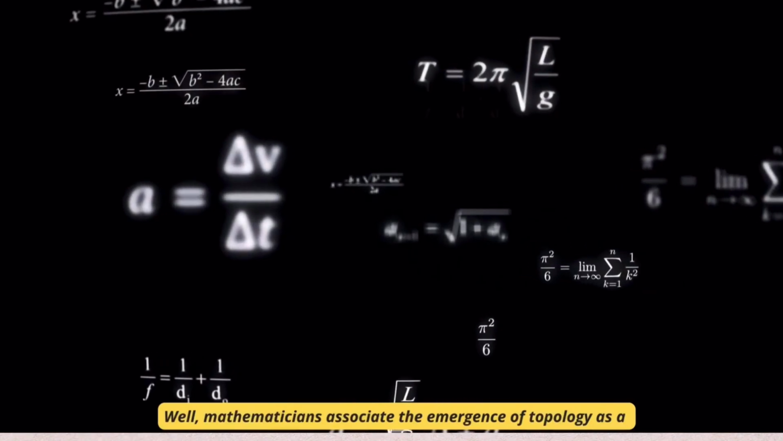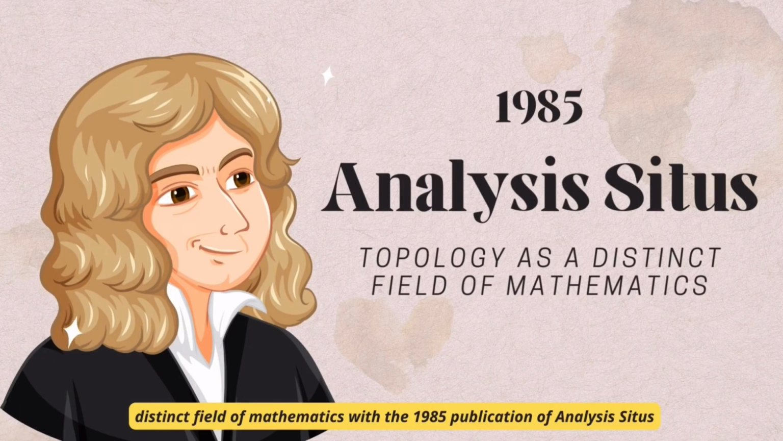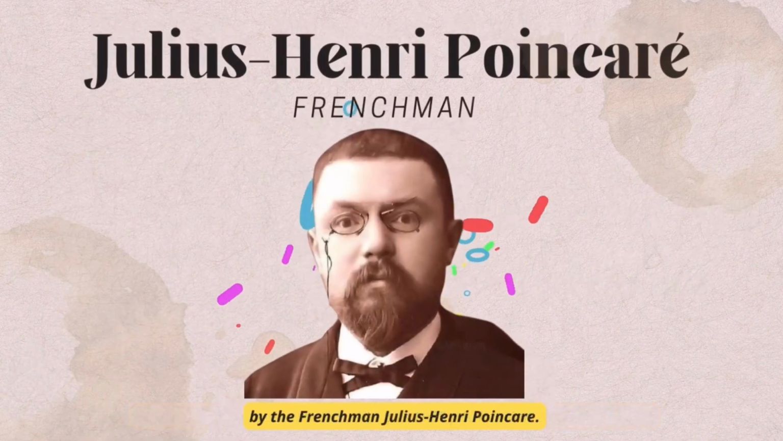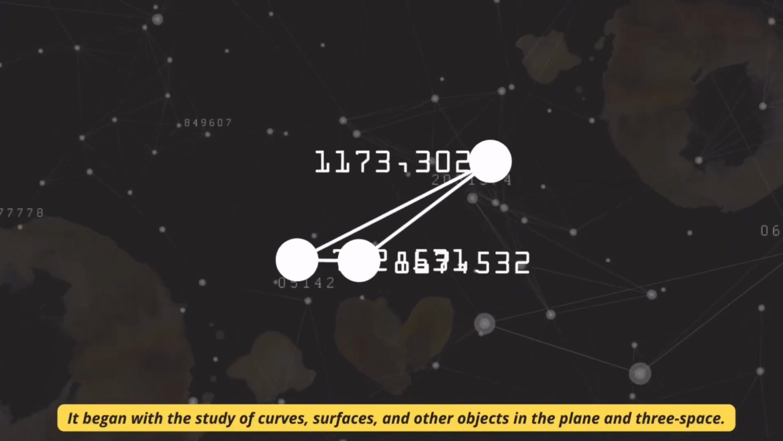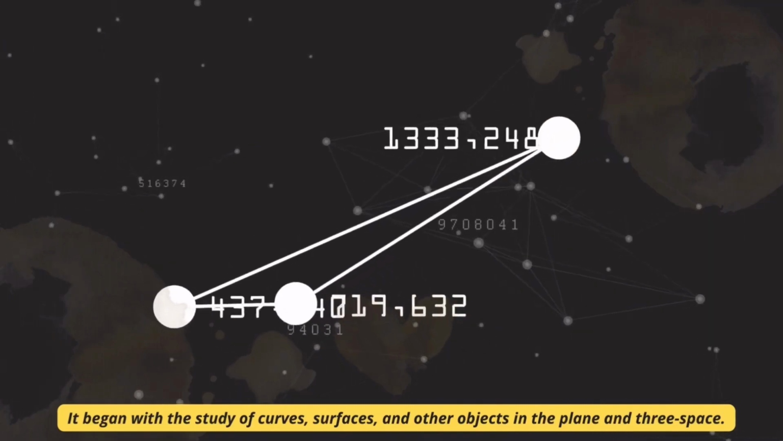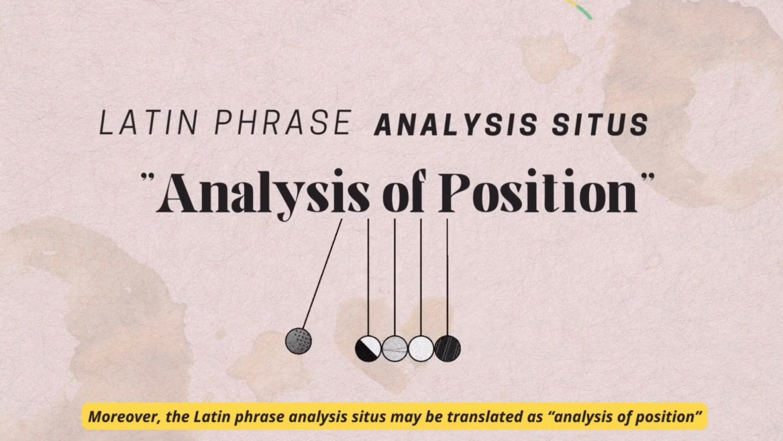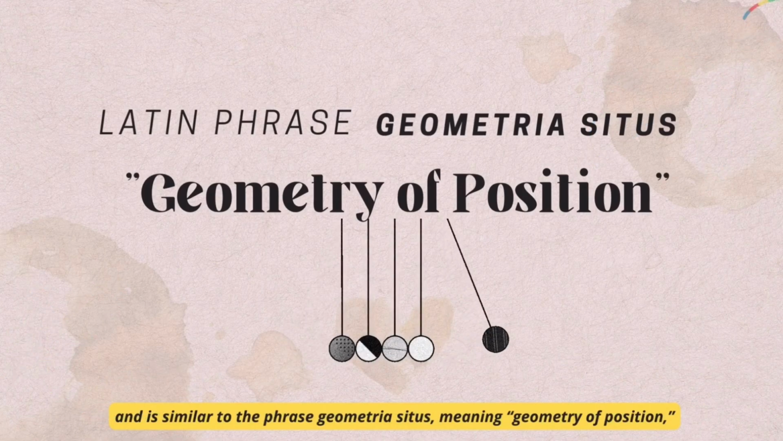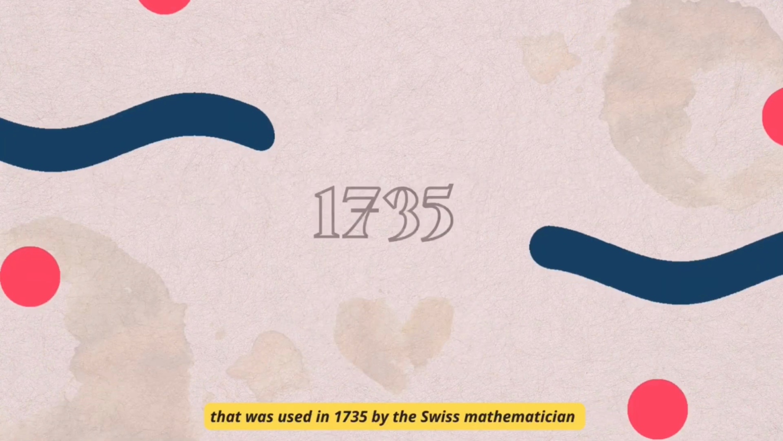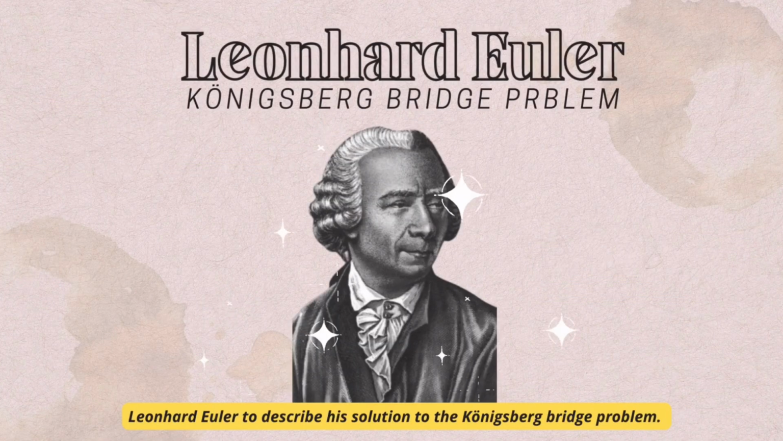Well, mathematicians associate the emergence of topology as a distinct field of mathematics with the 1895 publication of Analysis Situs by the Frenchman Jules Henri Poincaré. It began with the study of curves, surfaces, and other objects in the plane and 3-space. Moreover, the Latin phrase analysis situs may be translated as analysis of position and is familiar to the phrase geometria situs, meaning geometry of position, that was used in 1735 by the Swiss mathematician Leonhard Euler to describe his solution to the Königsberg Bridge problem.